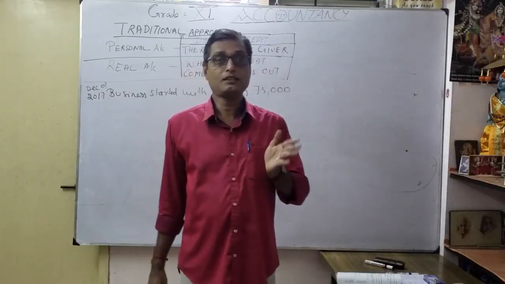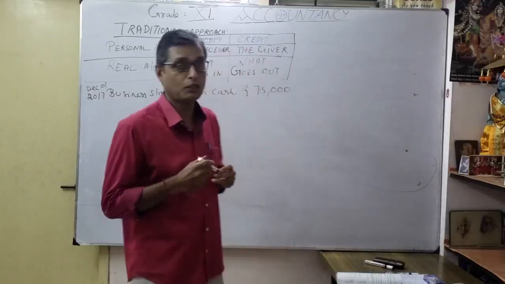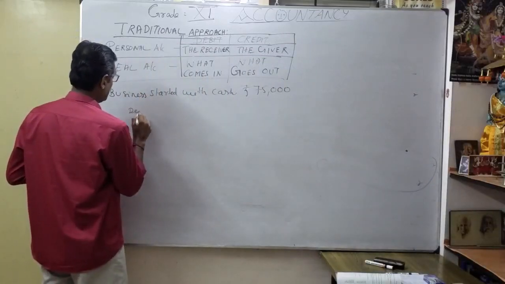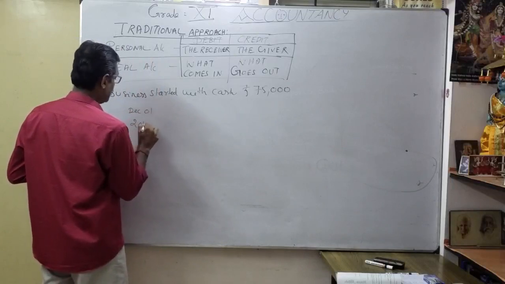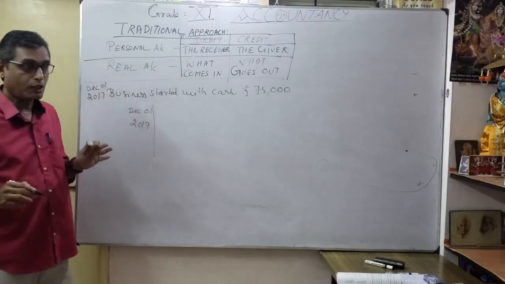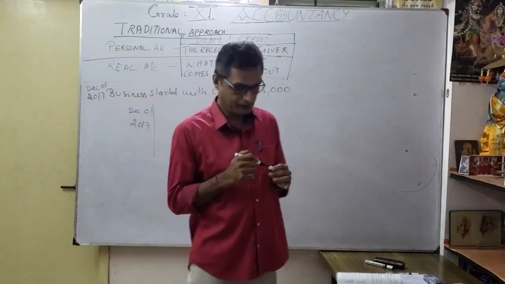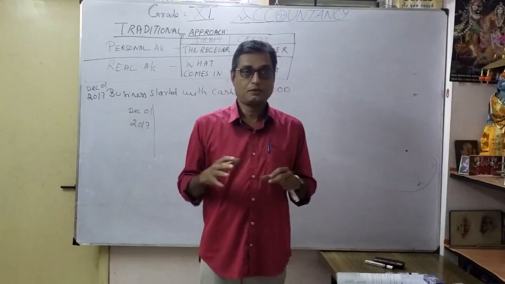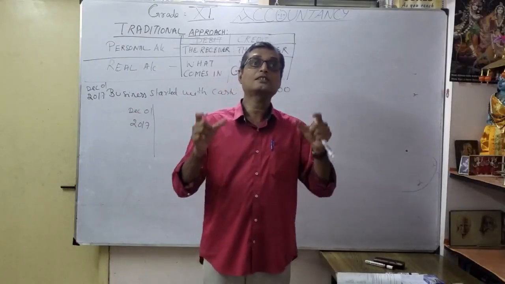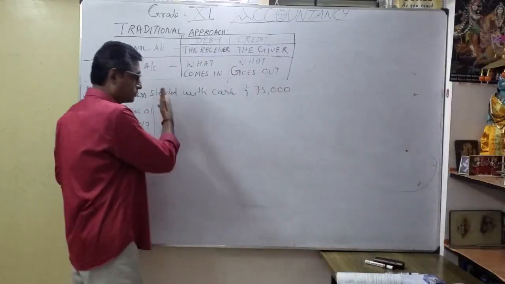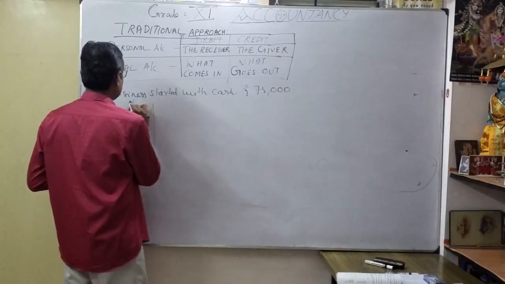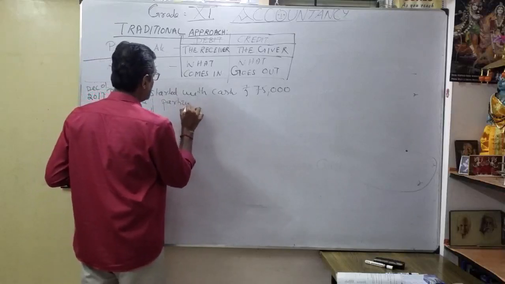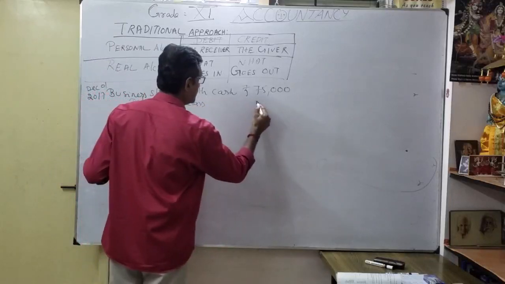Now you are going to convert it to a journal entry. You already know the date is very important. Write December 1, 2017. My request: now that you are learning accountancy, please buy an accountancy notebook. There we know the columns. First the date, then here particulars. You have to give some gap.